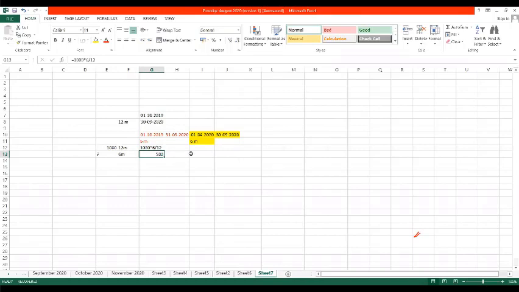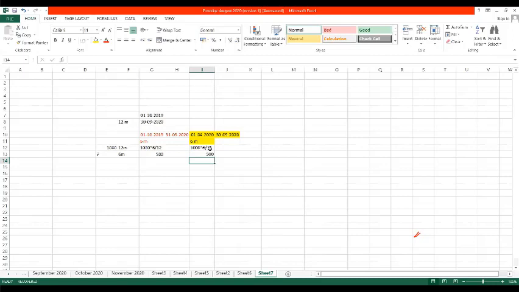Same way for the next 6 months, it will be 1000 multiplied by 6 divided by 12. Correct? 500. Anyone has any doubt in this? Please let me know.